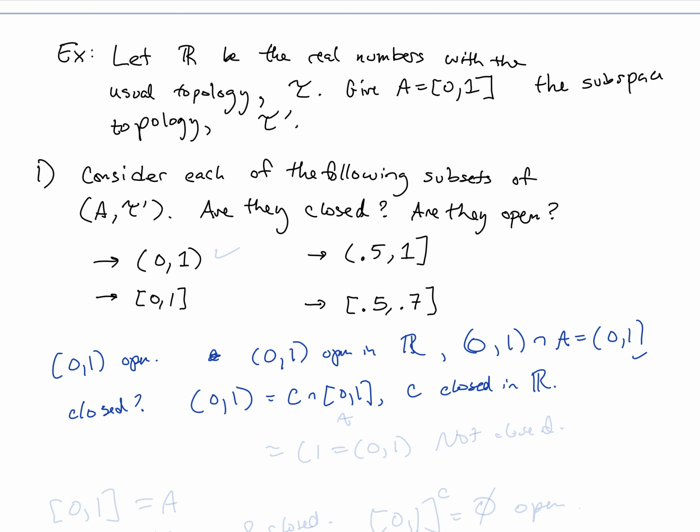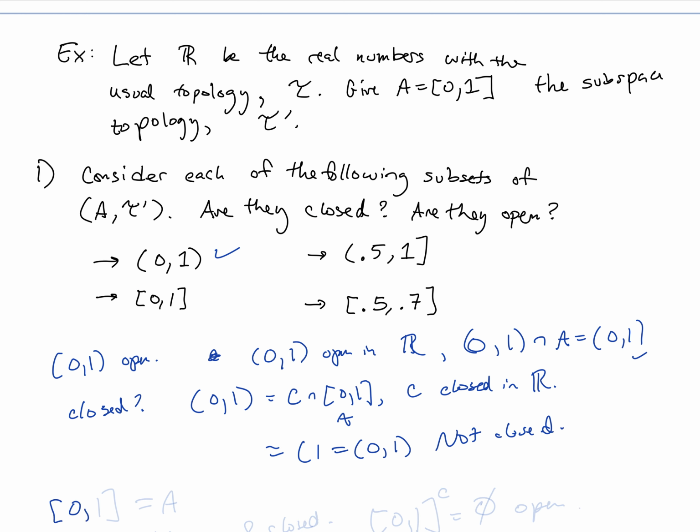No. C would have to be the open interval from 0 to 1, and that's not closed in R, in order for that intersection to work. Okay, so we figured out that this is open and not closed, as we expected.